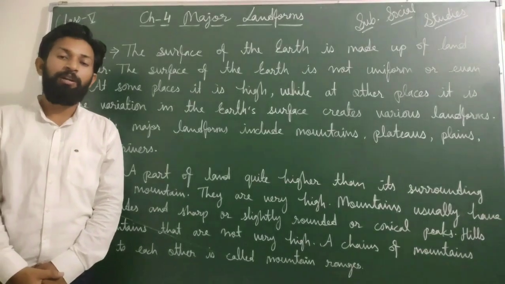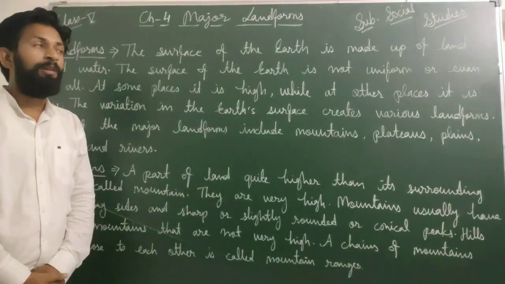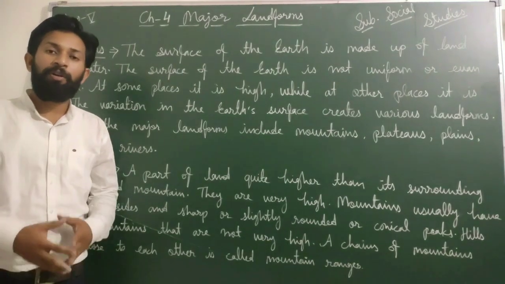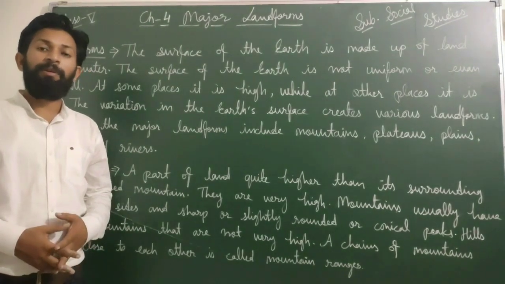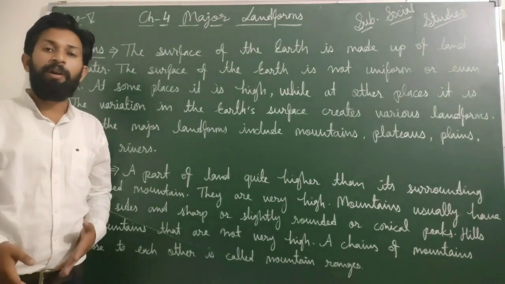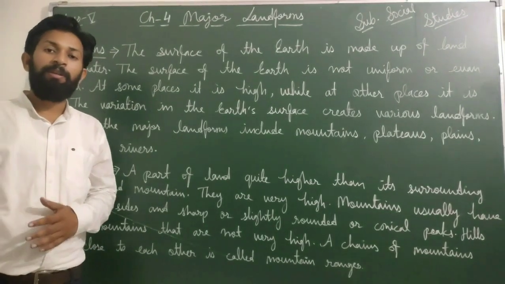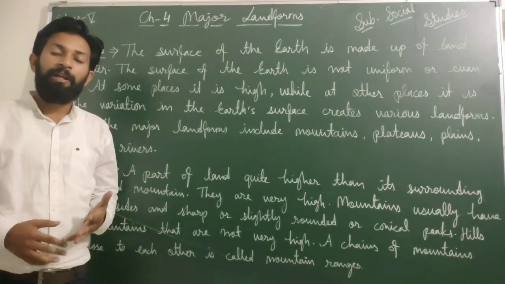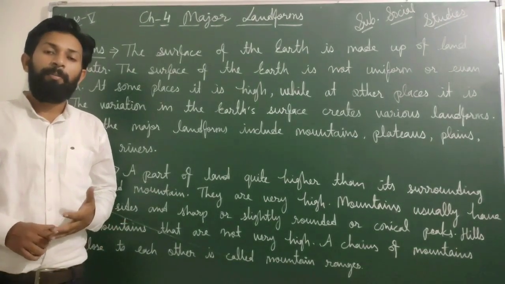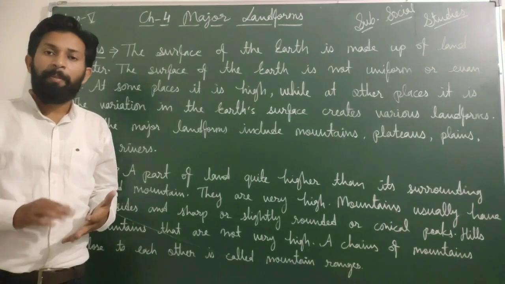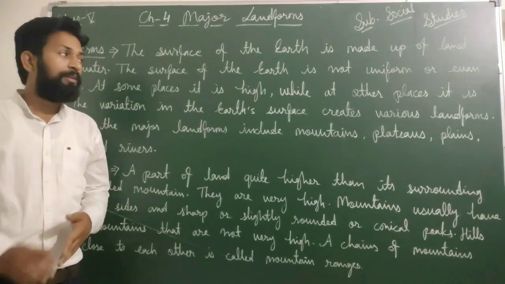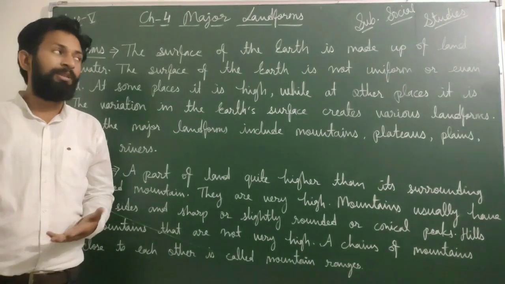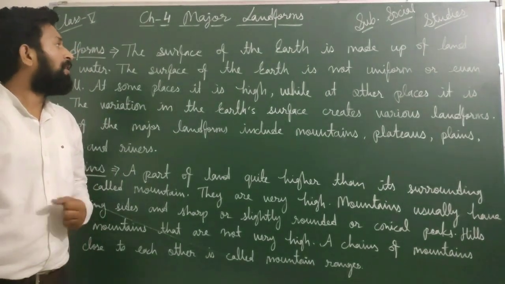Today we are going to start our social studies class with chapter 4, major landforms. Dear students, we already know that 71% of our earth is covered with water and 29% is covered with land. And on the land, many types of features are there. That's not equal on every side. On many sides there are grasslands, many sides are plains, and on many sides we watch mountains and plateaus, and many things are there, rivers, oceans, many things we watch on our earth.